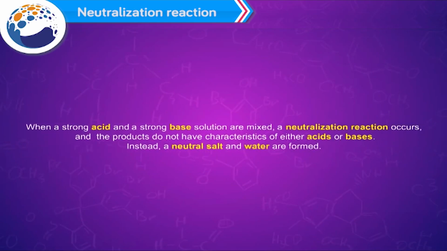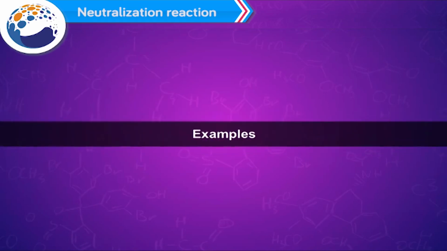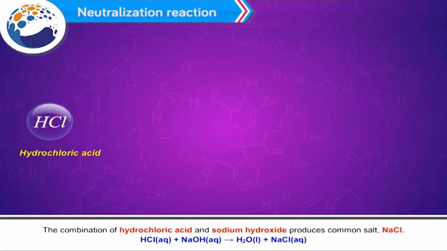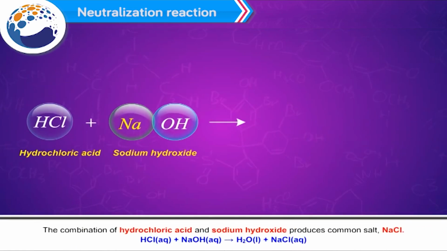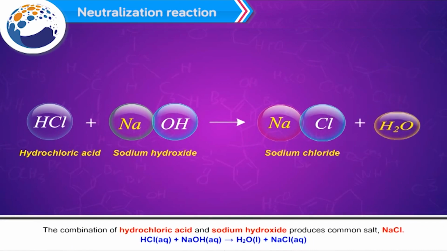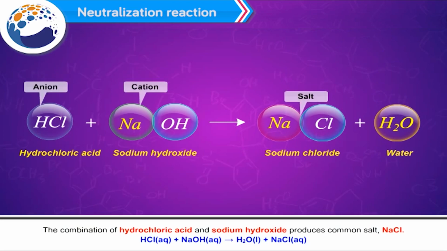When a strong acid and a strong base solution are mixed, a neutralization reaction occurs, and the products do not have characteristics of either acids or bases. Instead, a neutral salt and water are formed. Example: the combination of hydrochloric acid and sodium hydroxide produces common salt, that is NaCl. HCl plus NaOH gives H2O plus NaCl.